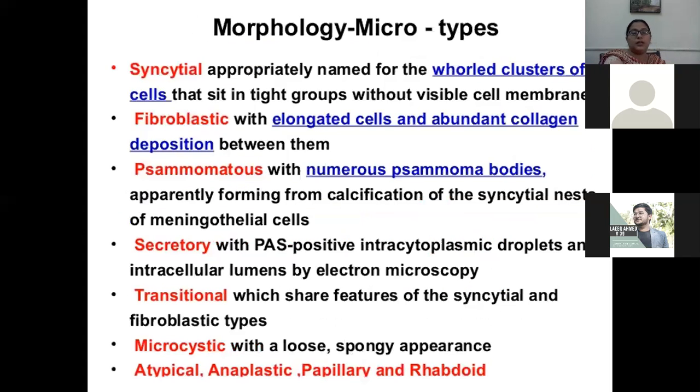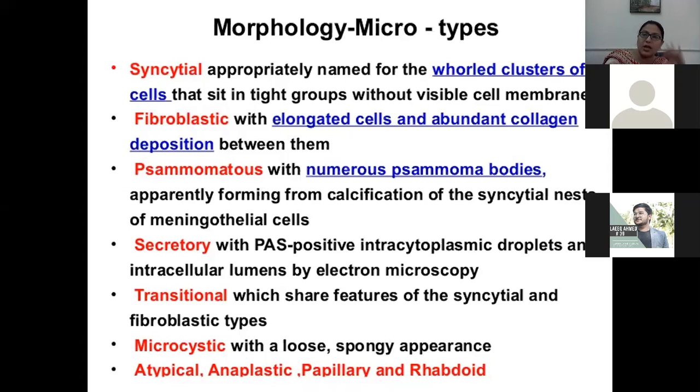So there are different types of meningioma. As I already told you in the WHO classification, there are different types like meningothelial type, fibroblastic type, psammomatous type, secretory meningioma, transitional meningioma, microcystic type, atypical type, anaplastic type, papillary type, and rhabdoid. These all are types of meningioma. Clear?